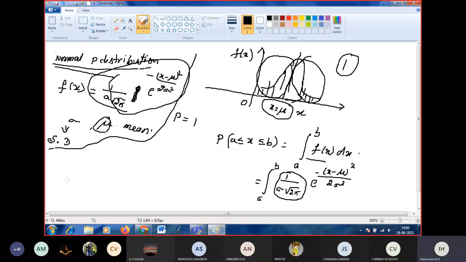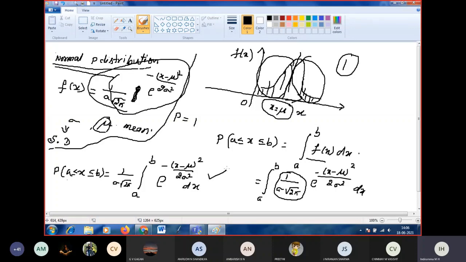So the probability that x lies between A and B is equal to 1 by sigma into root 2 pi, integral A to B of e to the power of minus of x minus mu whole square by 2 sigma square, into dx. This is the formula we are using to find the normal distribution. Did you clear?